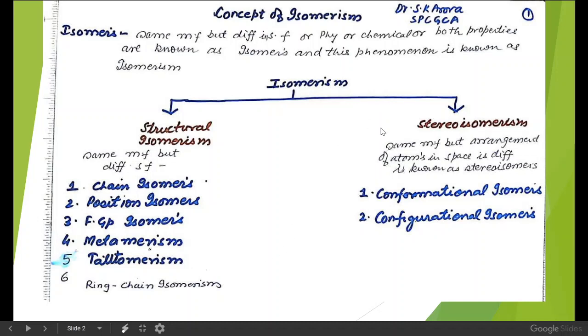Now, what are stereoisomers? Those organic compounds which have the same molecular formula but the arrangement of atoms in space is different are known as stereoisomers, and this phenomenon is known as stereoisomerism. They are of two types: conformational isomers and configurational isomers.